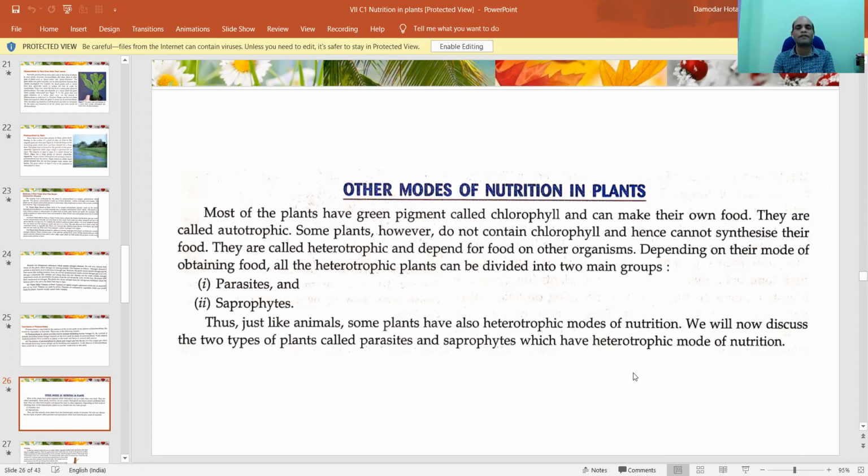Now, sometimes what happens, there are some plants, if you see in a big mango plant, in big banyan plants, there are some small plants which are present over there, but they don't prepare their own food. What they do, they penetrate their roots inside the big plant and they collect food from there and they grow and they grow. This is called parasitic activities.